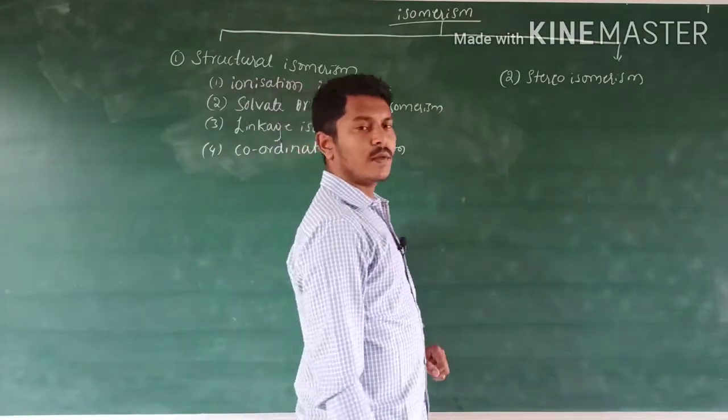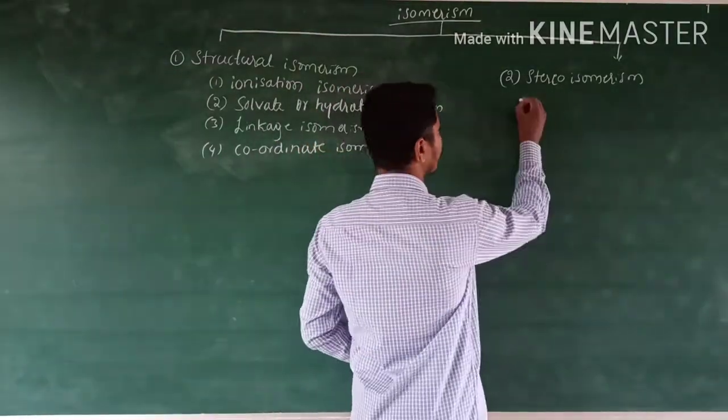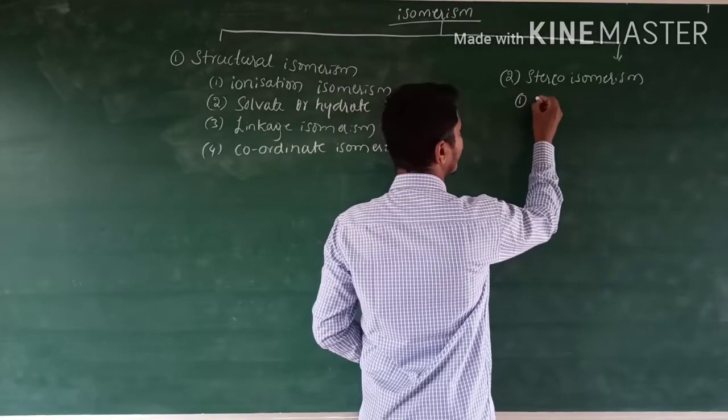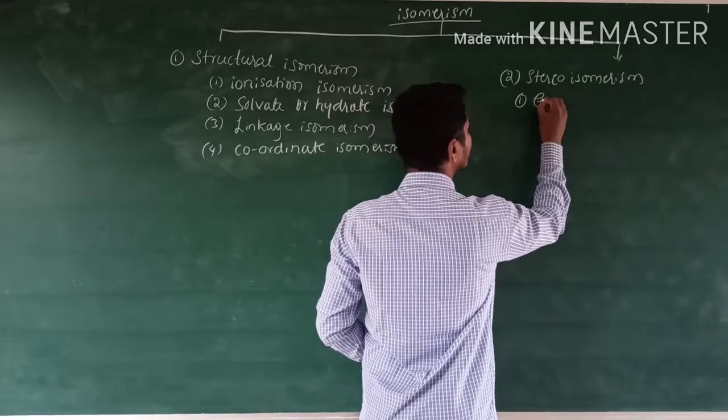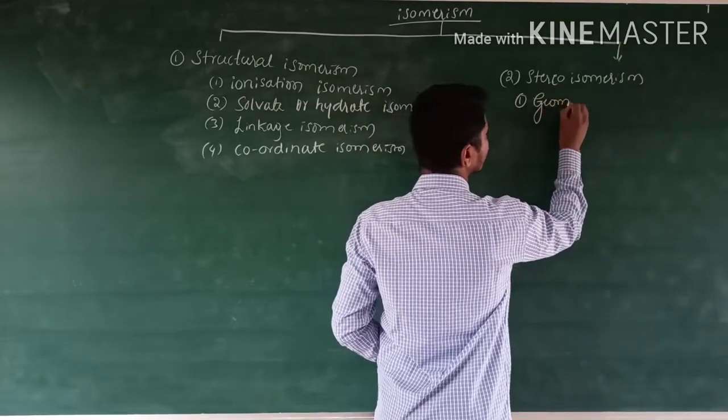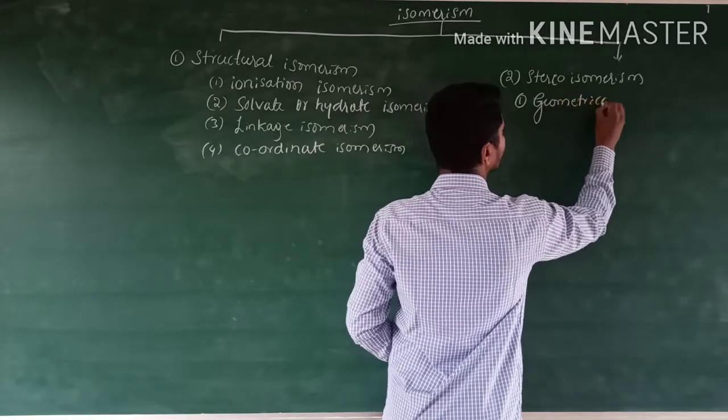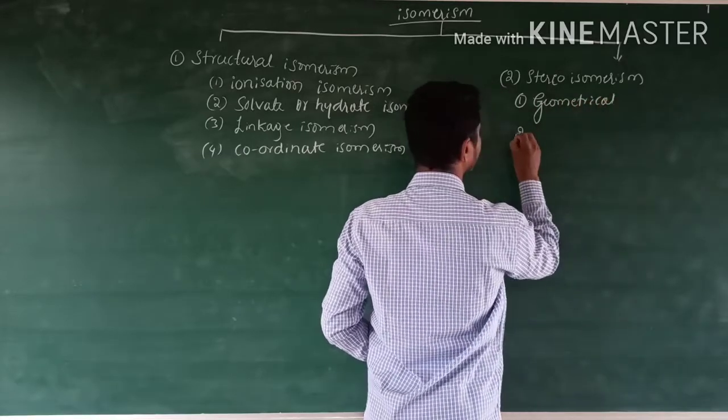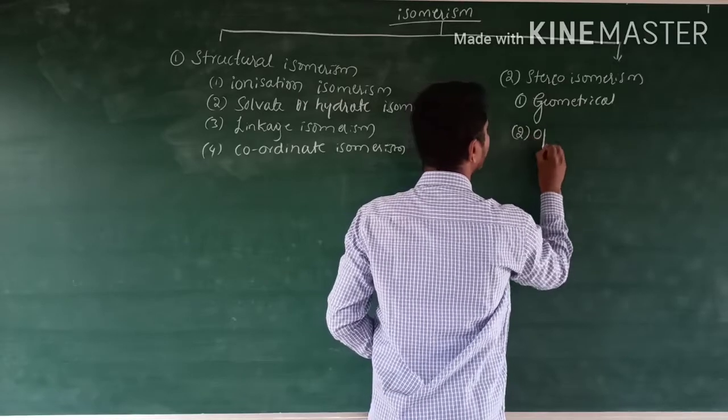While in the case of stereoisomerism, it is again classified into two: geometrical isomerism and then the second one, optical isomerism.